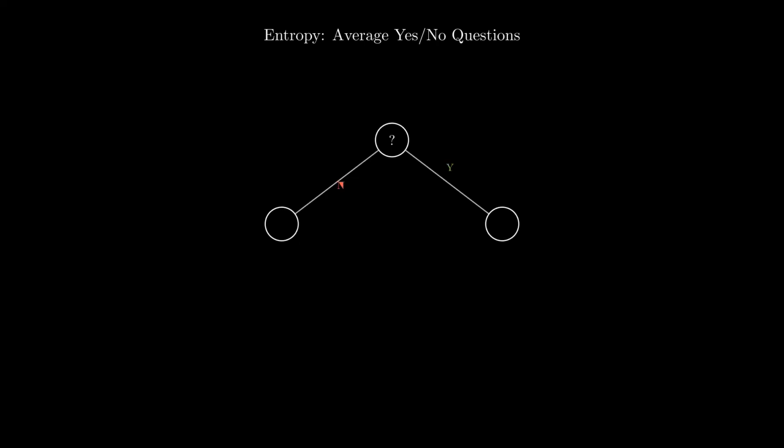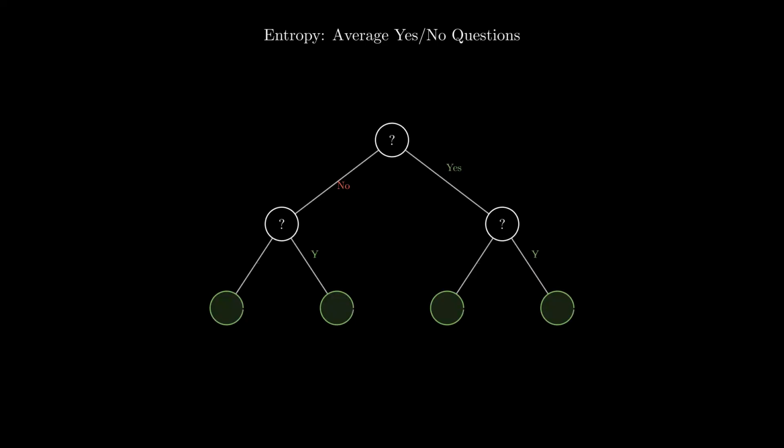Now, let's build an intuition for what entropy actually measures by playing a game of 20 questions. Imagine we have 4 possible outcomes, A, B, C, and D. In our first scenario, the universe is uniform. Each outcome has an equal probability of occurring, 1/4. To guess the outcome, we need a strategy. Since they are all equally likely, the most efficient approach is a balanced decision tree.